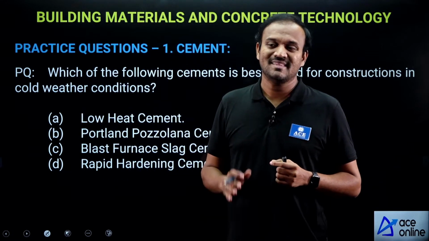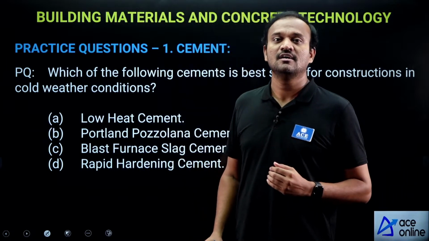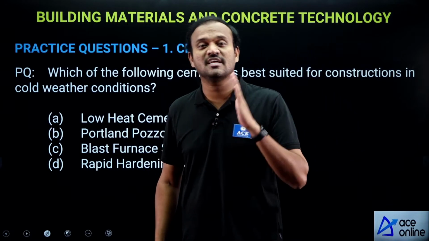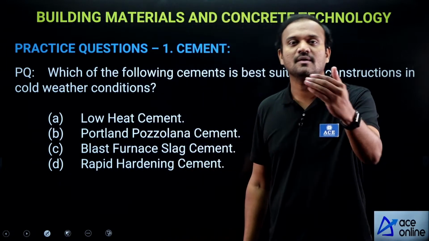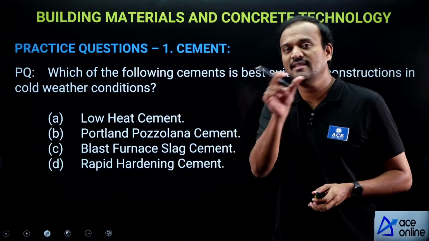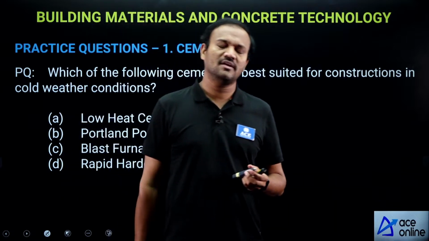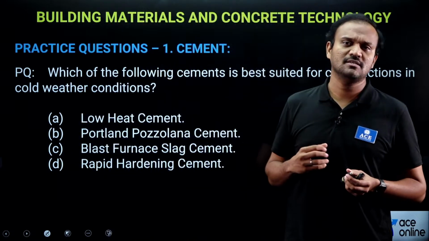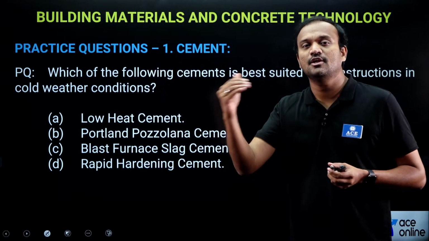So, that is not desirable, because slow setting and slow rate of strength gain means the project will get delayed. There will be delay in the project because of the slow setting and hardening. Now, to avoid that problem, instead of ordinary Portland cement, we will prefer a cement which has high initial strength and high heat of hydration.